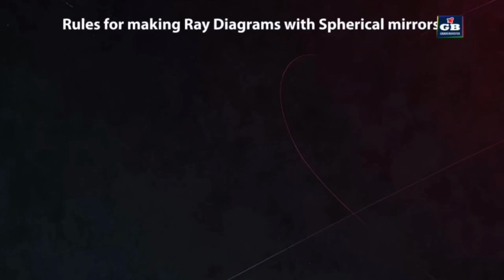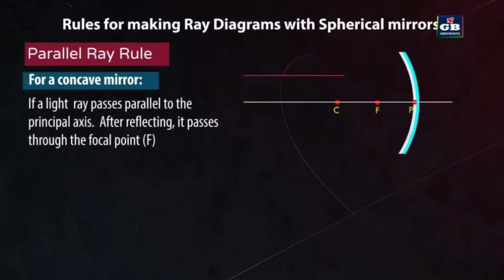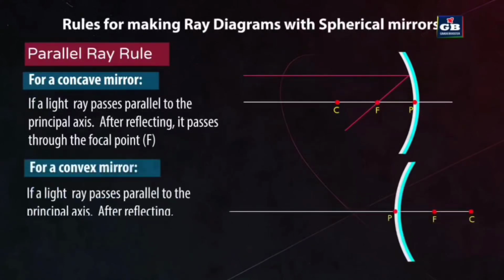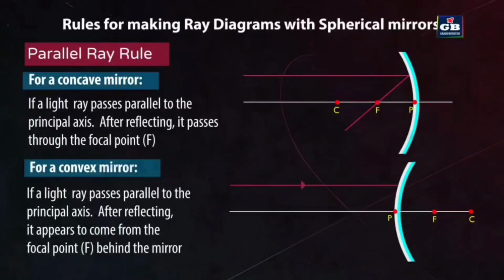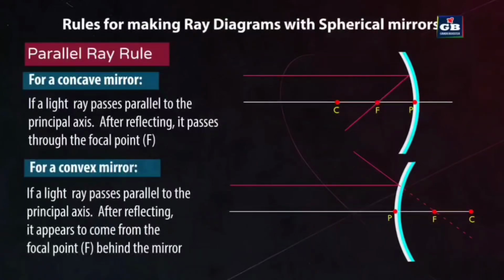Rules for making ray diagrams. Parallel ray rule: for a concave mirror, if a light ray passes parallel to the principal axis, after reflecting, it passes through the focal point F. For a convex mirror, if a light ray passes parallel to the principal axis, after reflecting, it appears to come from the focal point F behind the mirror.